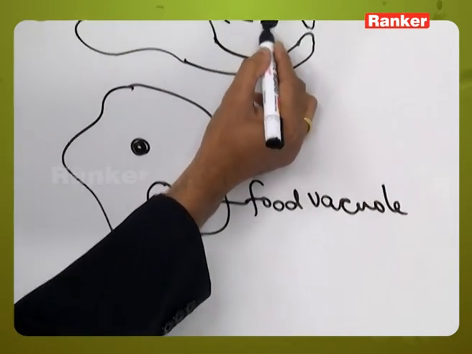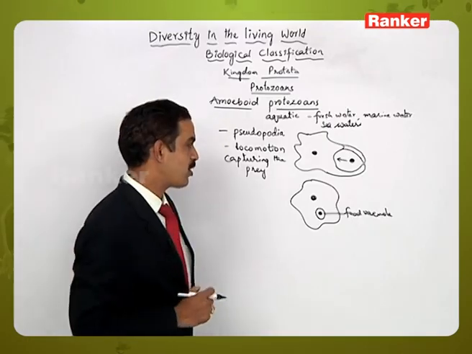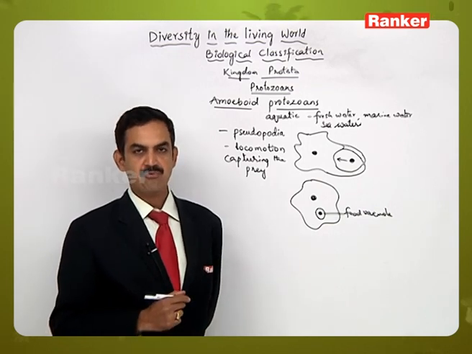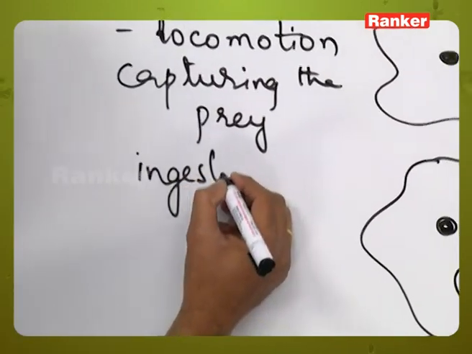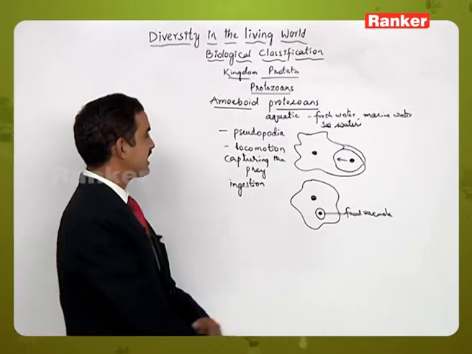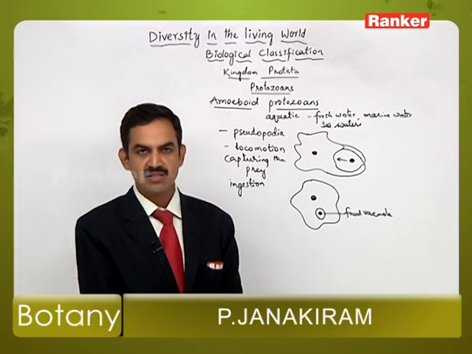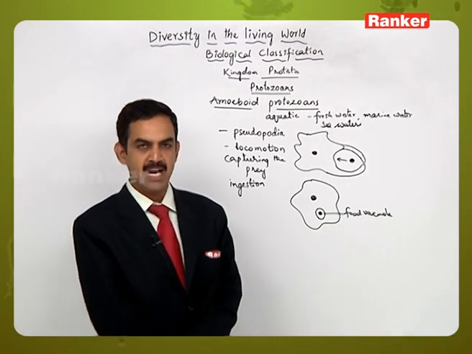The prey or food particle is pushed into the cytoplasm, and around that food particle a membranous structure is formed, called a food vacuole. This is what we call ingestion of food, and it takes place with the help of the pseudopodia. So pseudopodia have two functions: helping in locomotion and in capturing the prey or food.